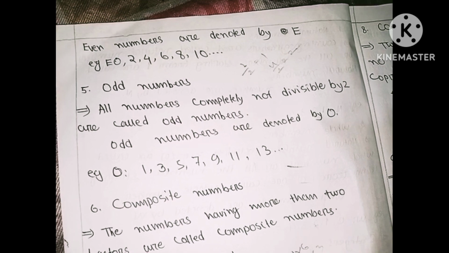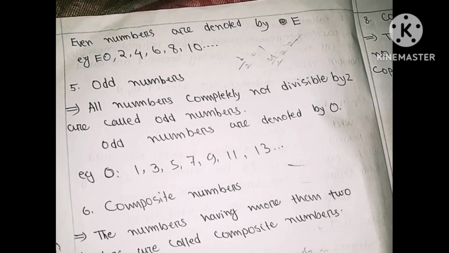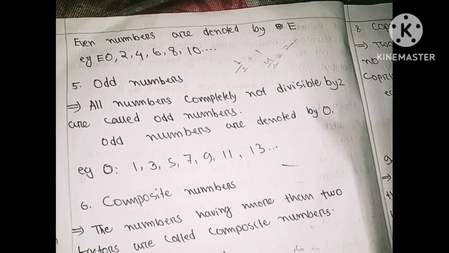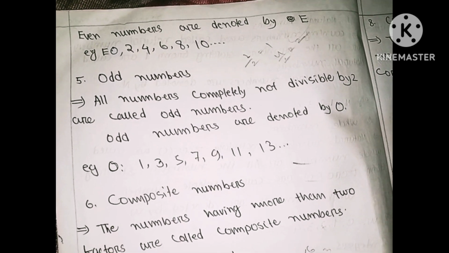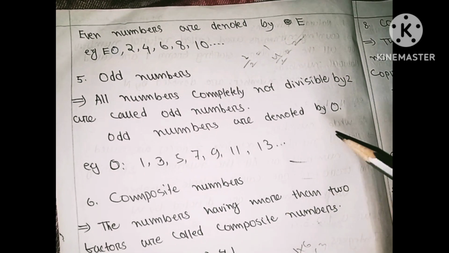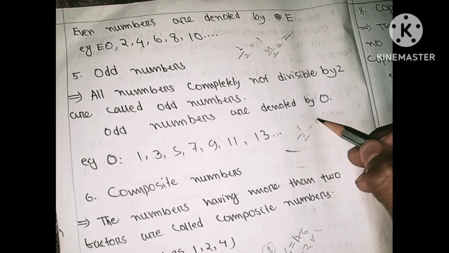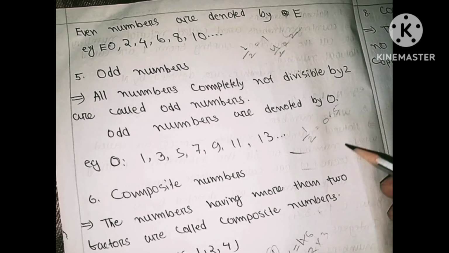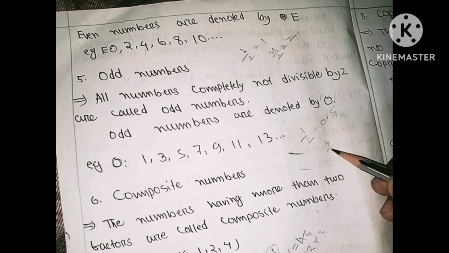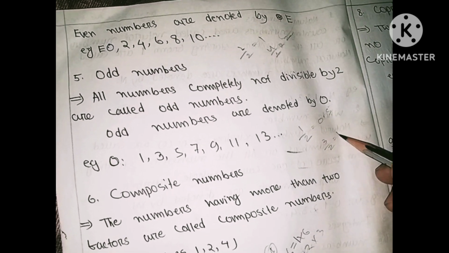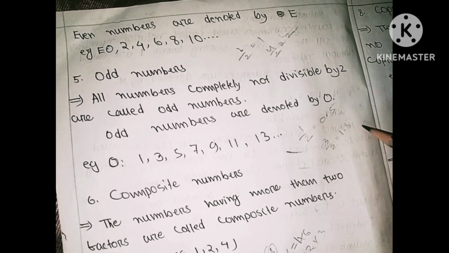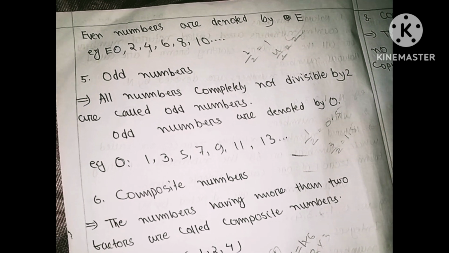So what about the numbers that are not completely divisible by 2? Which are the numbers not completely divisible by 2? These are known as odd numbers. You can see 1 by 2. First of all, let me take 1 by 2. This is 0.5, and 3 by 2, in fraction or in decimal, is not completely divisible.